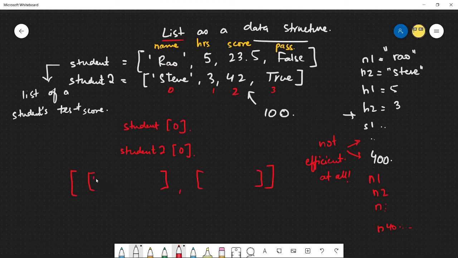So I could do something along the lines of this thing. Steve, 3, 42, true. So now I can say this is a big list, and index 0 of the big list is a list of a student.